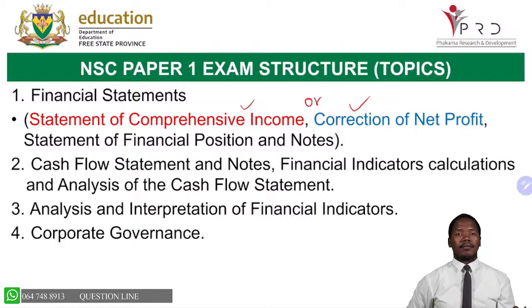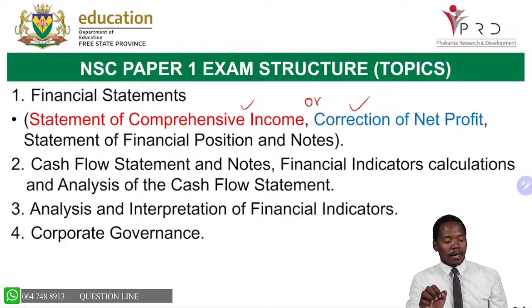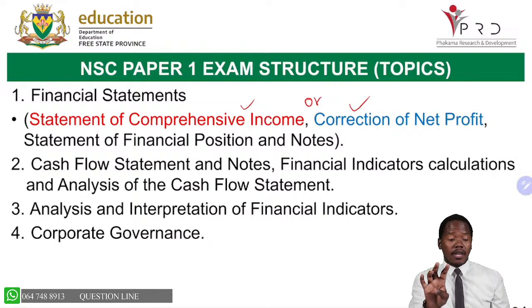Number 3, that topic will be the analysis and interpretation of financial statements. Meaning, this is where we are going to be doing calculations, analyzing, commenting, where we write and explain in this topic. And then topic number 4, which is mostly theory questions, we call it corporate governance.